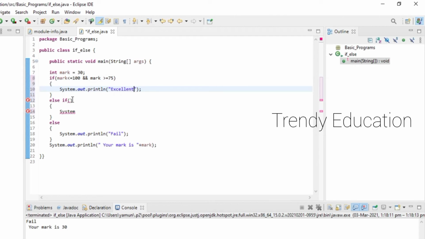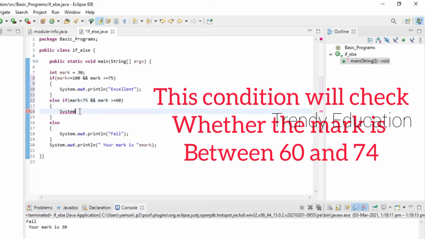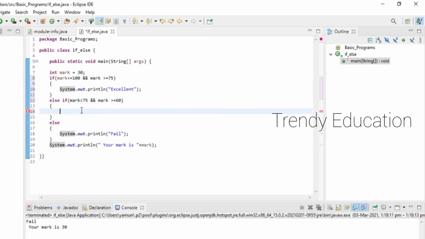So again, in the else if statement, when my mark is lesser than 75 && mark greater than or equal to 60, here what I'm going to print is very good.